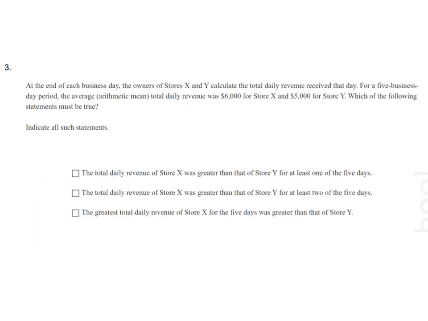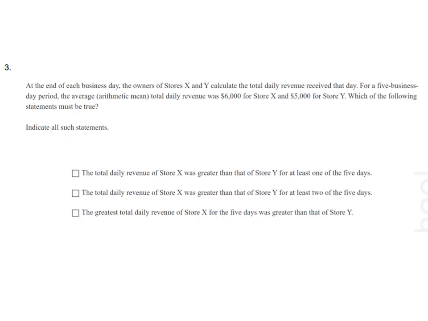Question number 3. At the end of each business day, the owners of stores X and Y calculate the total daily revenue received that day. For a 5 business day period, the average arithmetic mean total daily revenue was 6,000 for store X and 5,000 for store Y. Which of the following statements must be true? Indicate all such statements. So let us read the options.